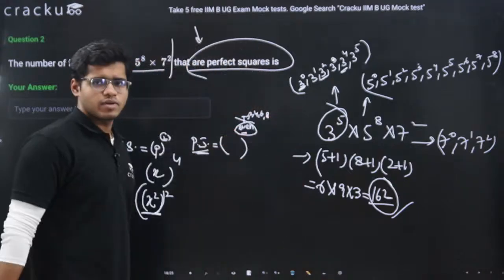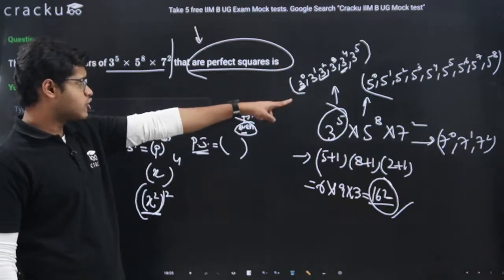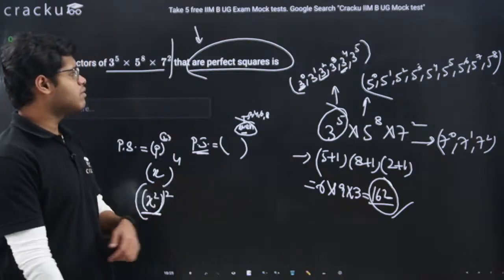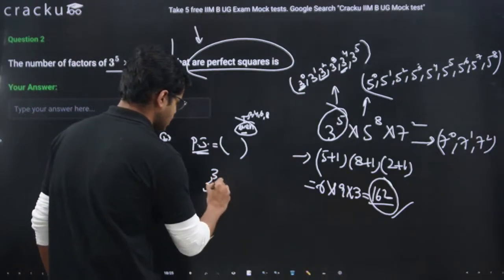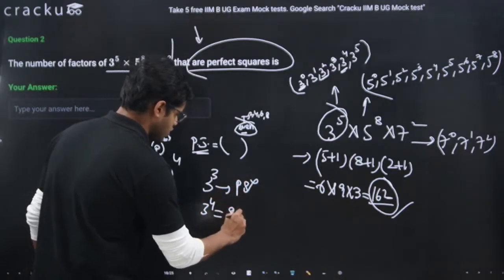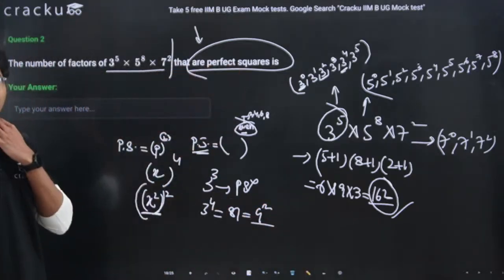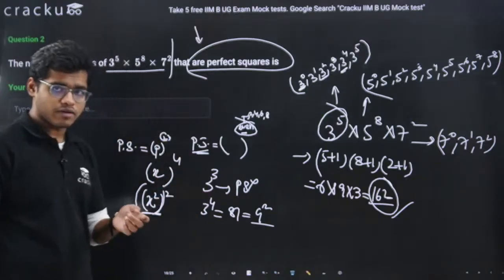These are the only even powers. Rest all, 3 to the power 1, 3 cube, 3 to the power 5, are odd powers, means they can't be expressed in the perfect square format, right? 3 cube, you can't express in perfect square format, but 3 to the power 4, it is 81, you can write as 9 square. So 3 to the power 4 being an even power, you can write it in the perfect square format.